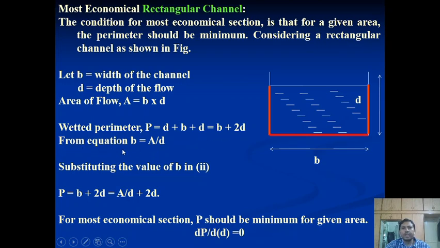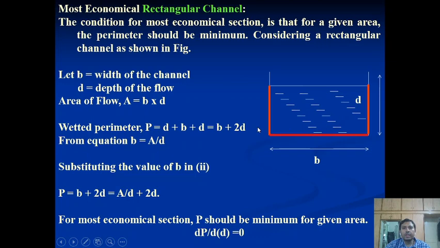Now we want to formulate this equation for getting the minimum perimeter, so we will derive the equation in terms of one parameter. Call the first equation, A equals B into D, equation 1, and the perimeter equation 2.